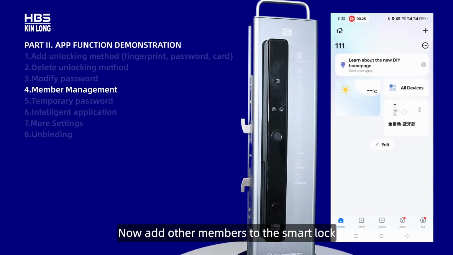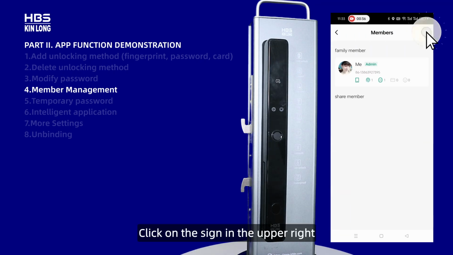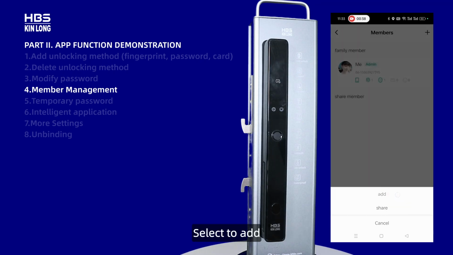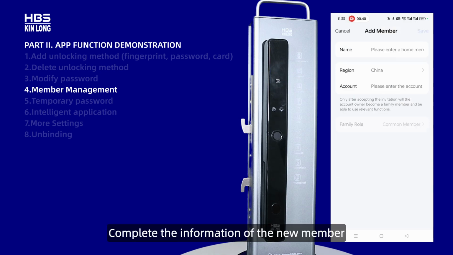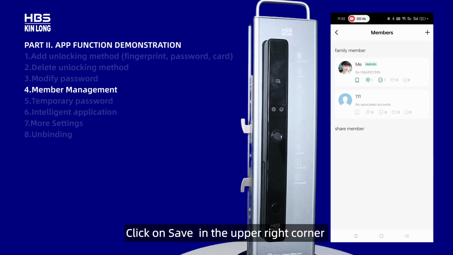Now add other members to the smart lock. Click on Member Management. Click on the plus sign in the upper right. Select to add. Complete the information of the new member. Click on Save in the upper right corner. The new member has been added successfully.